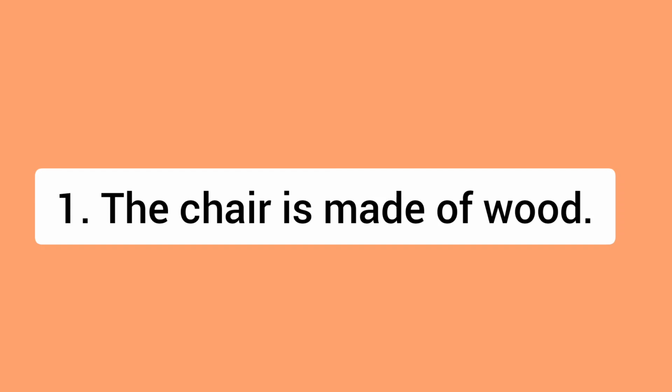In this video, we will study the prepositions of and from. See the first example, the chair is made of wood. Why the preposition is of here? The material something is composed of often retaining its original form. The wood is still in its wooden form, so the chair is made of wood.